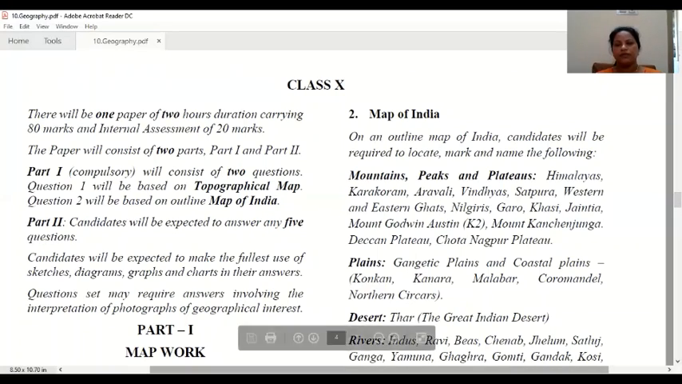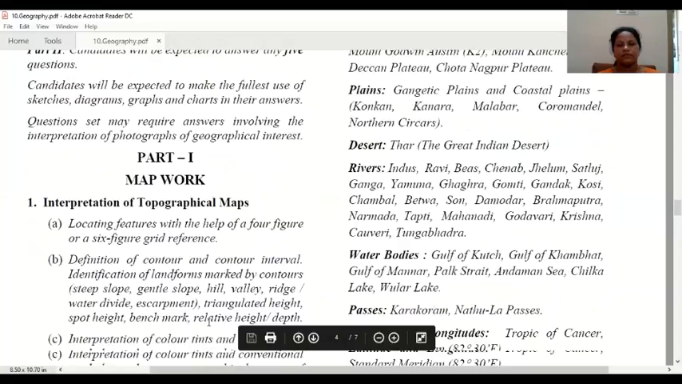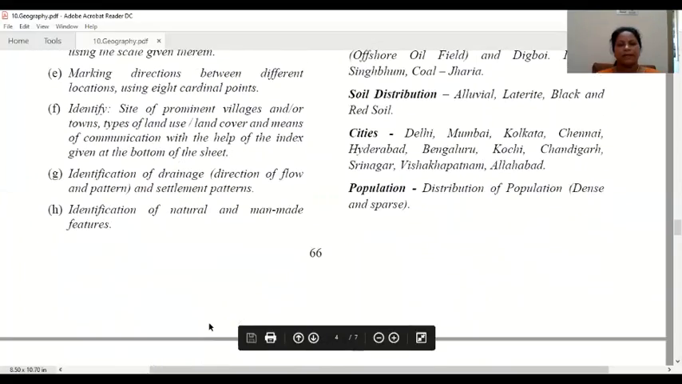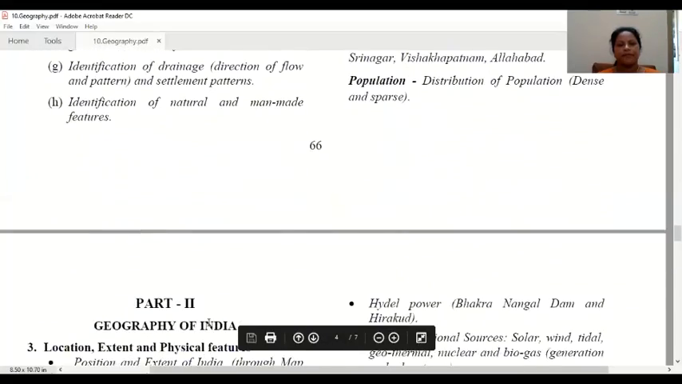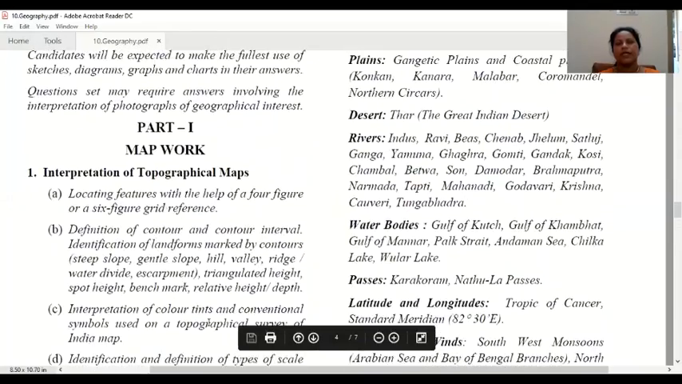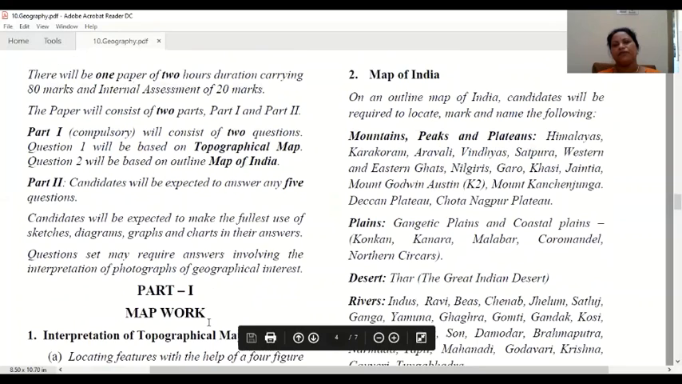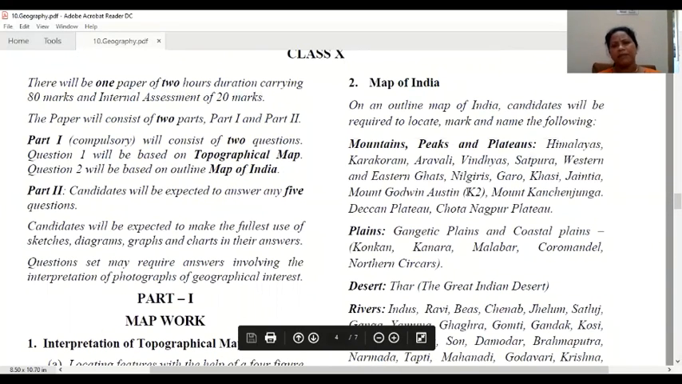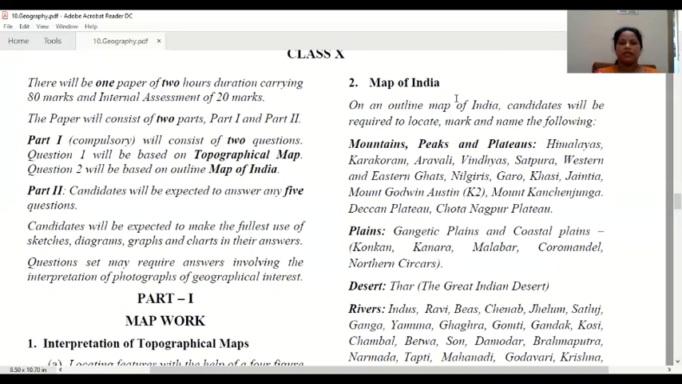Now we have to go to the map of India. Okay. Now when we come to the map of India, topographical map is very easy if you understand very clearly. When I take class, you have to be very cautious about that.